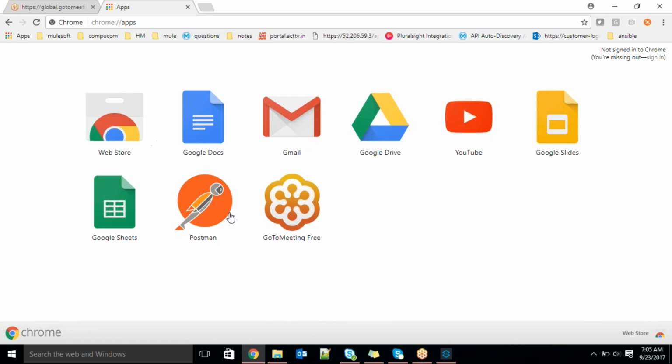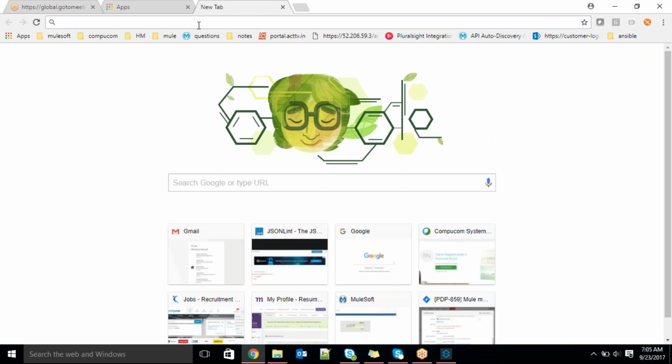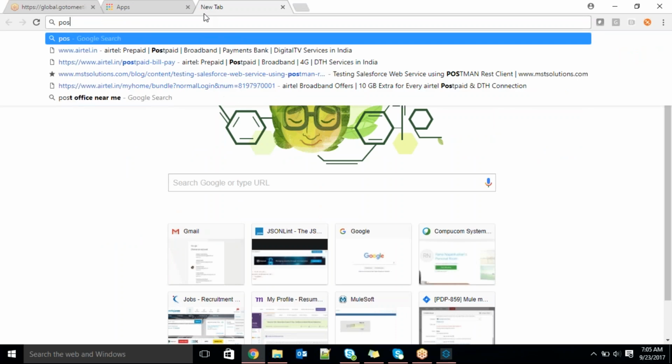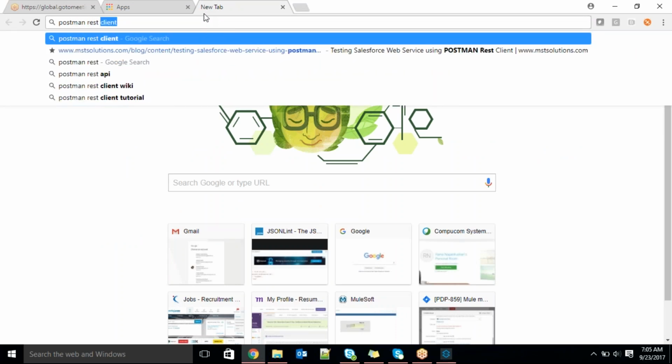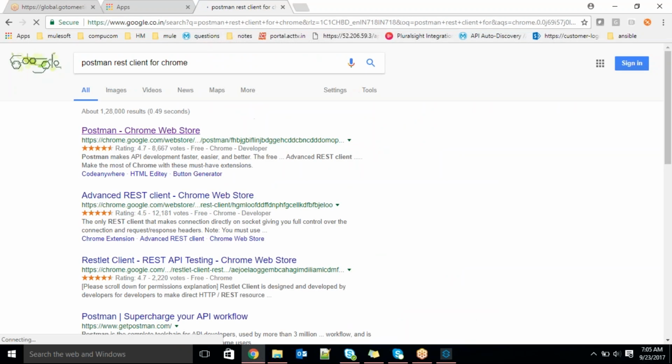This is one of the plugins, the Postman Chrome plugin. We can simply search in Google for Postman REST client for Chrome. Please try to add this one, Postman on the Chrome Web Store. You can simply add it.